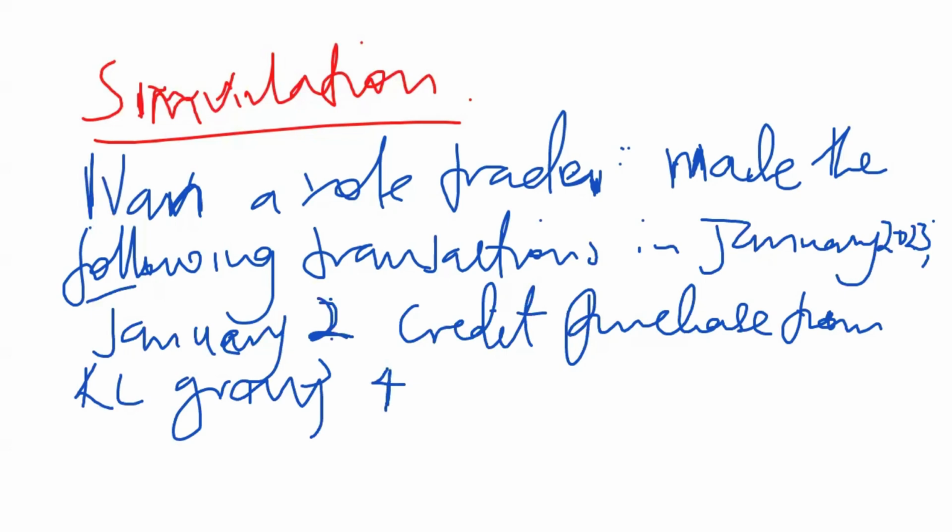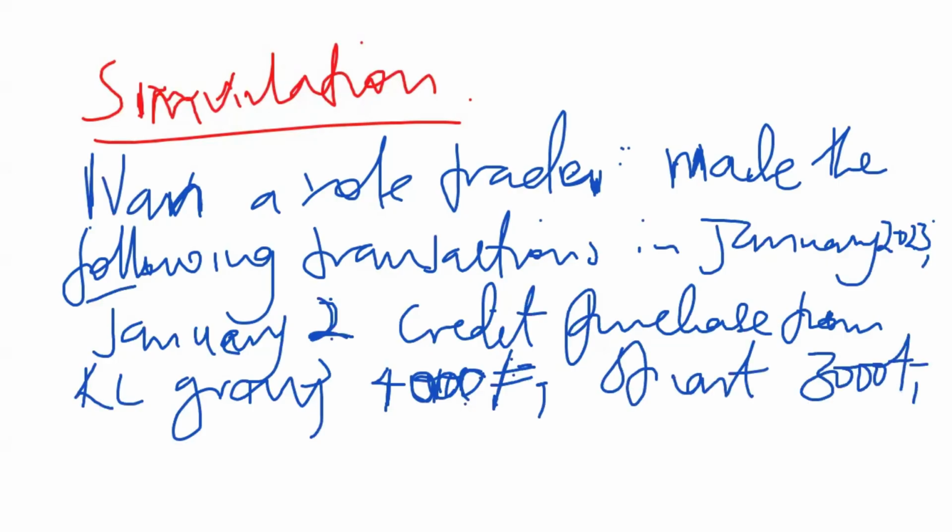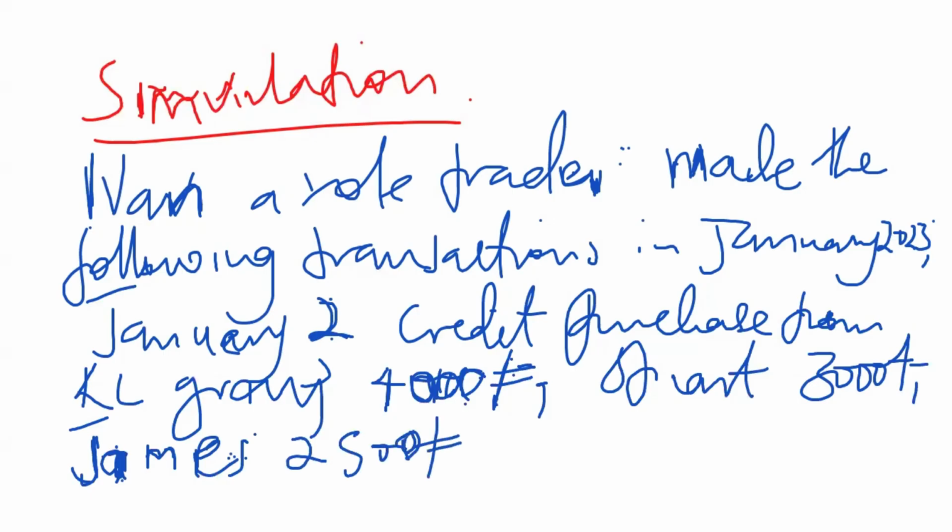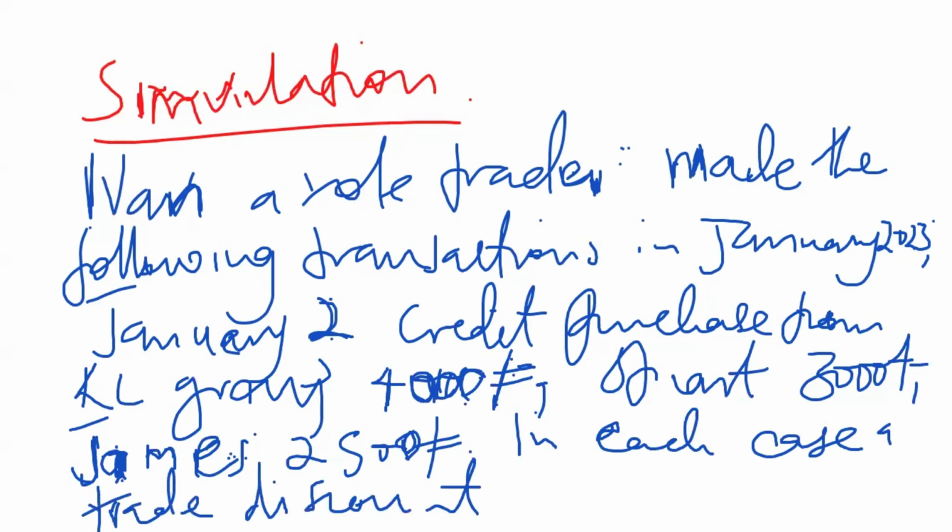We have the amount as 4,000 Ugandan shillings, Stuart 3,000, James 2,500 shillings. In each case, a sole trader received a trade discount of 10%. A trade discount of 10% is allowed.